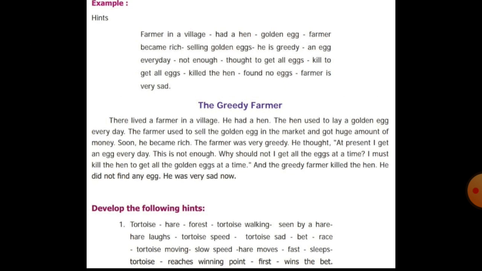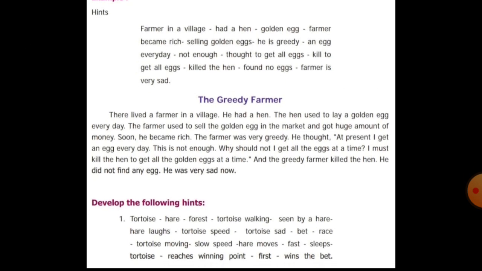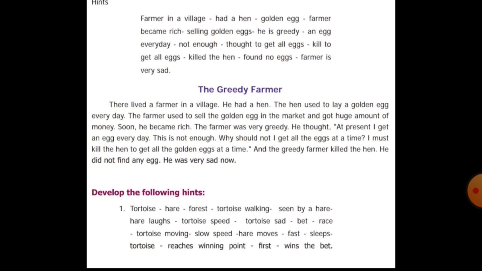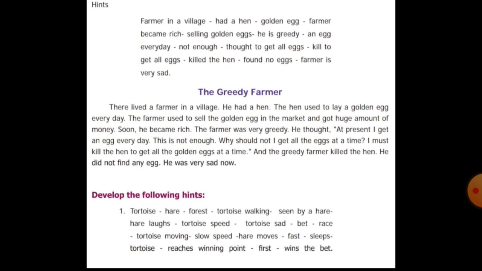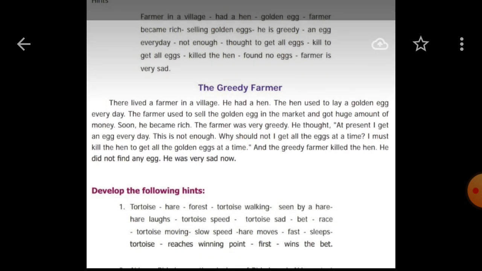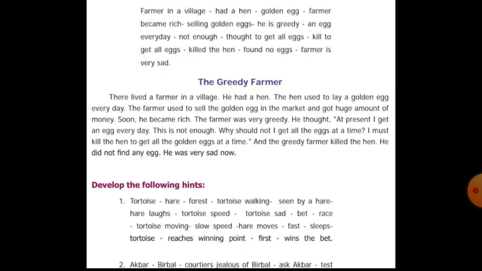So we have to put it's about the greedy farmer. The hints are about the greedy farmer. So we have to put the heading as the greedy farmer. Then we have to elaborate it and write it as a passage. There lived a farmer in a village. He had a hen. The hen used to lay a golden egg every day.